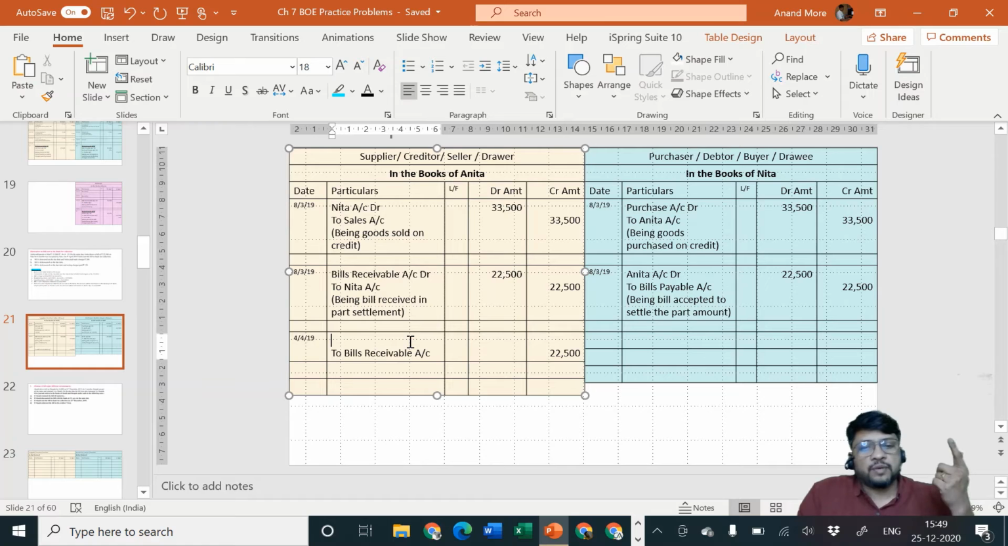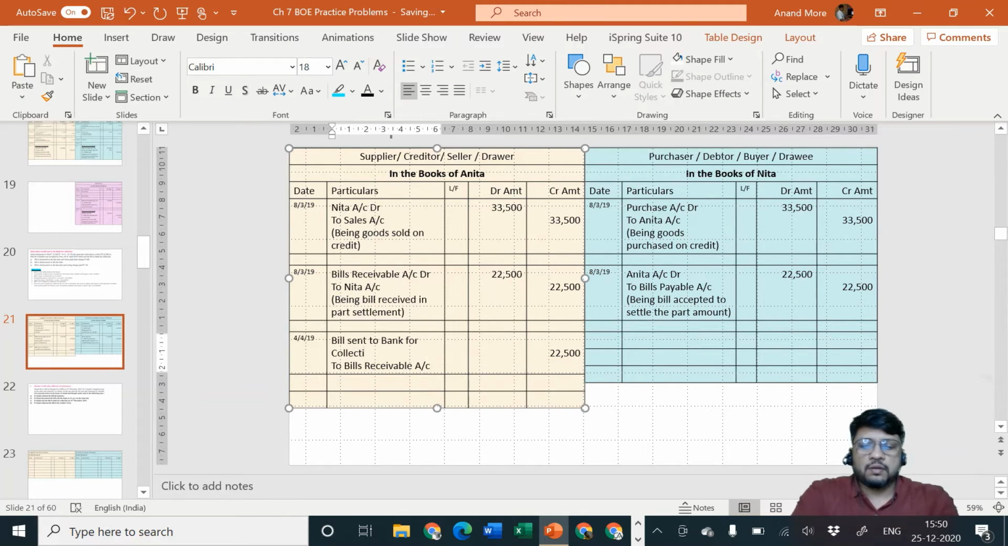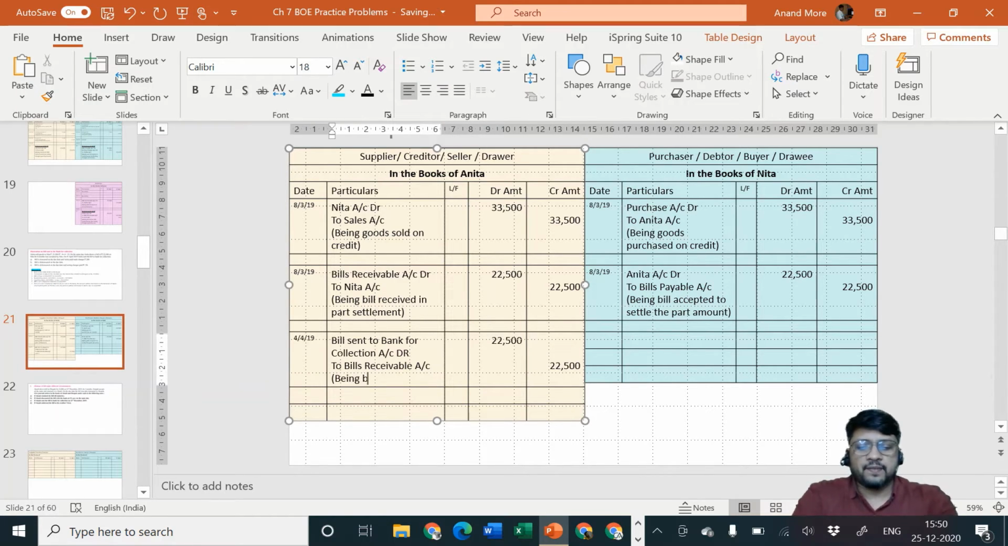Okay, so some account we will have to create. That account will be called bill sent to bank for collection account. Or you can also call it bank for collection account. There are different names which can be given. The name can be bill sent to bank for collection, or the name can be bank for collection. Any name you can give. Bill sent to bank for collection account debit. It is a long, heavy name. To bills receivable account 22,500, being bill sent to bank for collection.